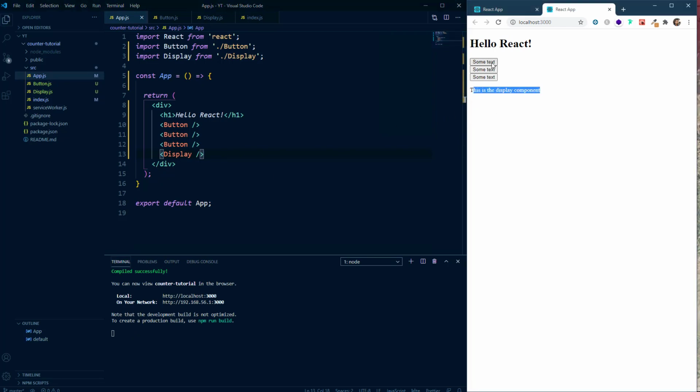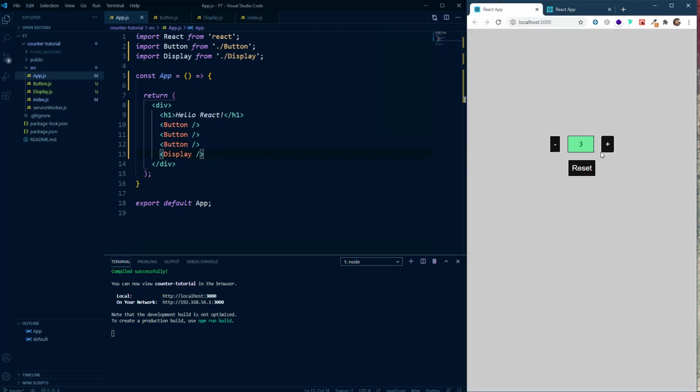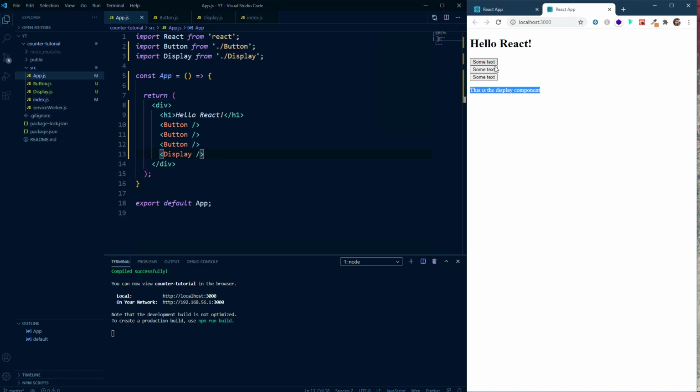So now, as you can see, we have created the 3 button components and we have our display component, but we have an issue though here. As you can see in our counter application, although there are 3 button components, they have different text. But in our application, all of the buttons have the same text. This is where props come into play.